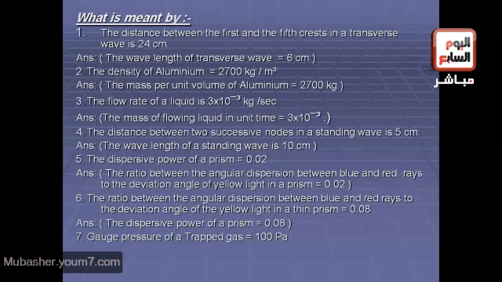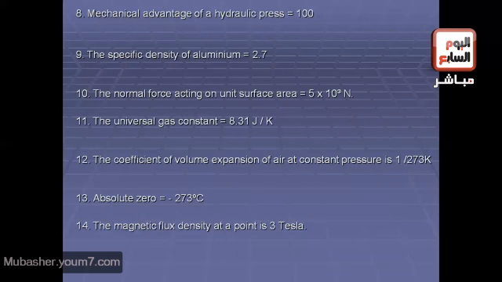Another question, what is meant by gauge pressure of a trapped gas equals 100 Pa? The difference between the pressure of the enclosed gas and atmospheric pressure equals 100 Pa, or it means that the gas pressure is greater than the atmospheric pressure by 100 Pa. That's right. Another question, what is meant by mechanical advantage of a hydraulic press equals 100?